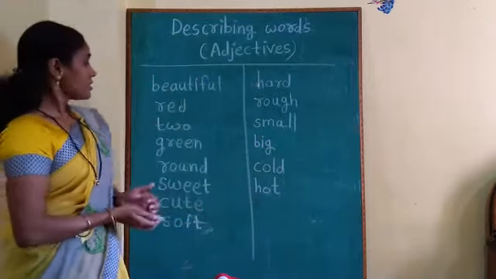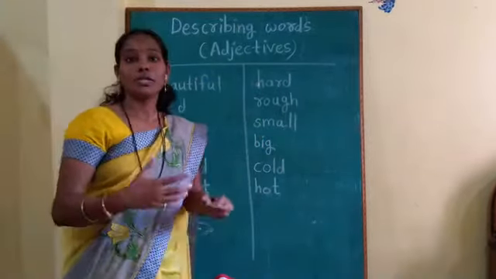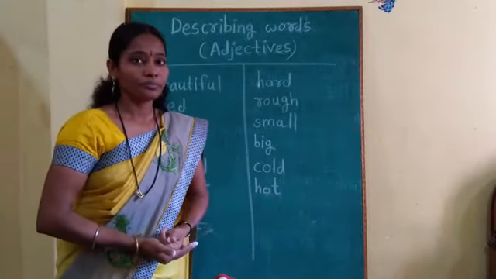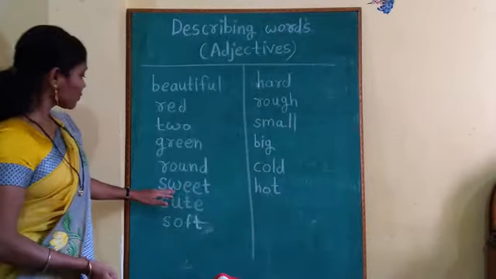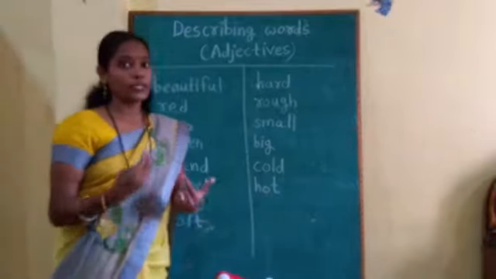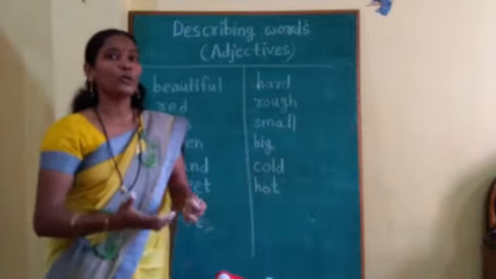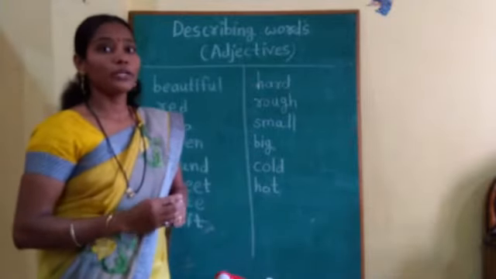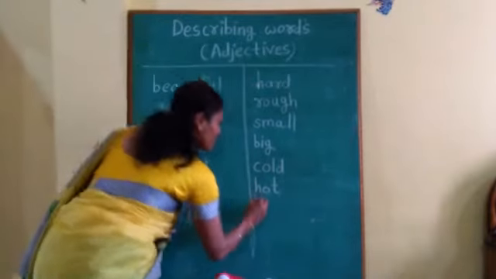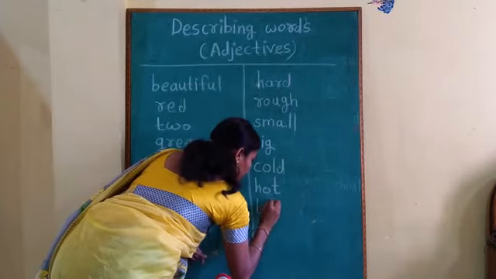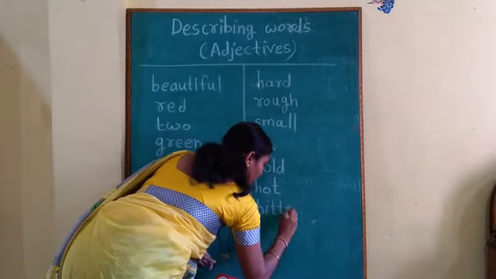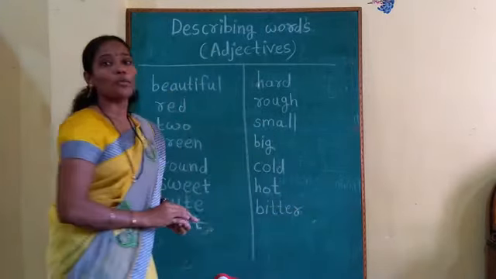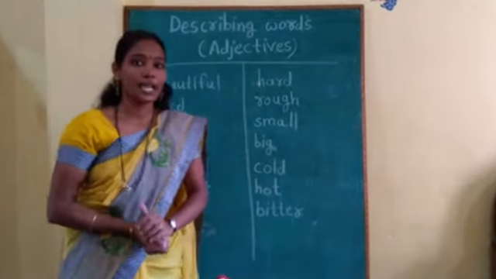Okay. In the same way, we can use some adjective for the medicine. Some medicines are sweet, so we like to eat. But some medicines we don't like to eat. Why do we not like to eat that? Correct, because some medicines are bitter in taste. B-I-T-T-E-R, bitter. So, my dear friends, did you understand describing word?